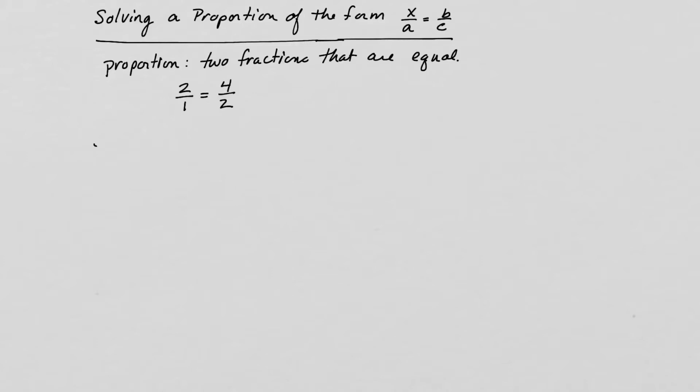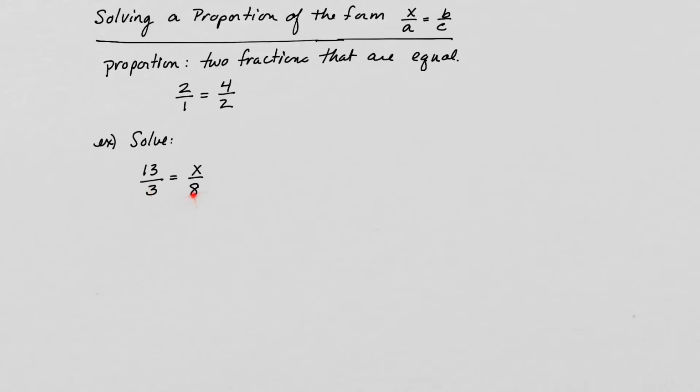So for example, solve. So the first one we're going to look at here is 13 over 3 equals x over 8. So there's a couple ways you could go about solving a proportion. So the first thing we could do is we could notice that right now our denominators here are different.